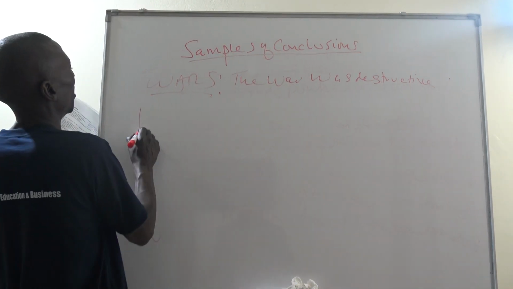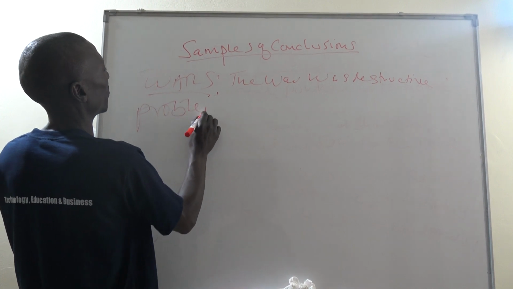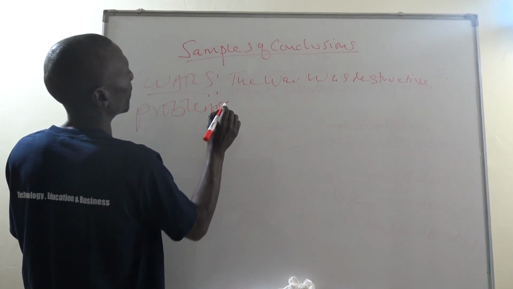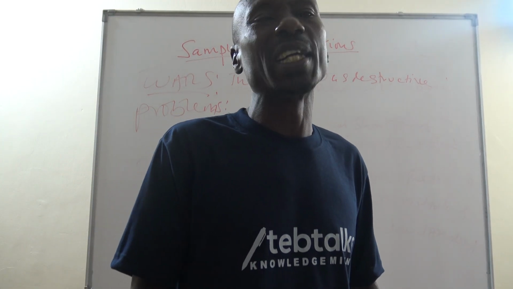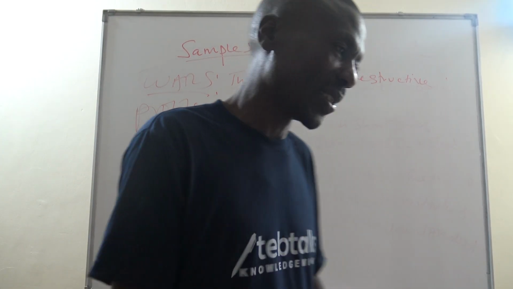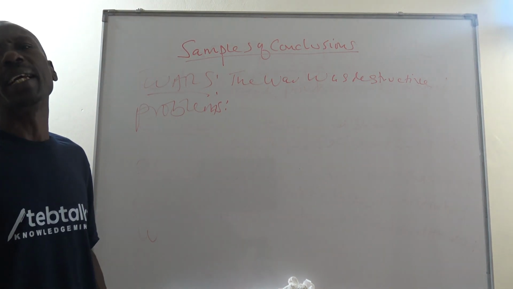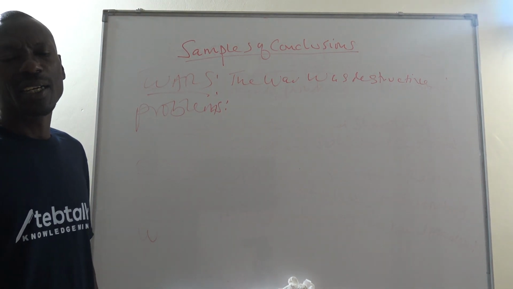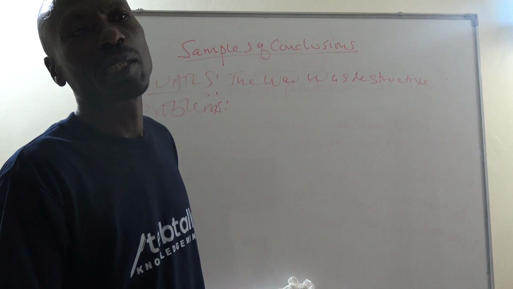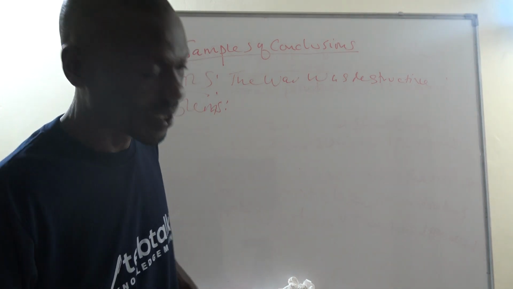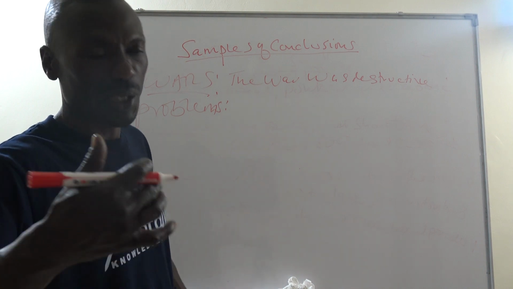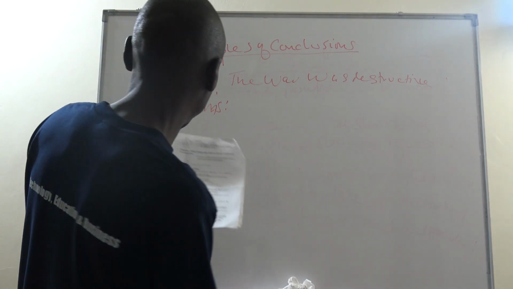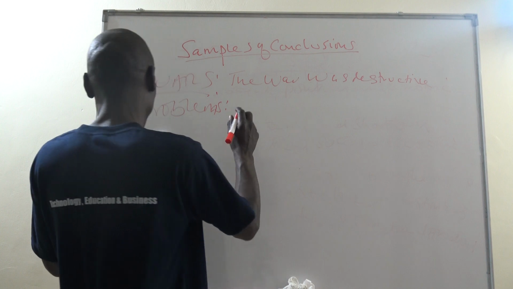Now, what about problems? We may also require to write a conclusion on problems. What were the problems faced by the railway builders, the Indian coolies and the rest? What were the problems faced by the Uganda railway constructors? How will the conclusion appear?